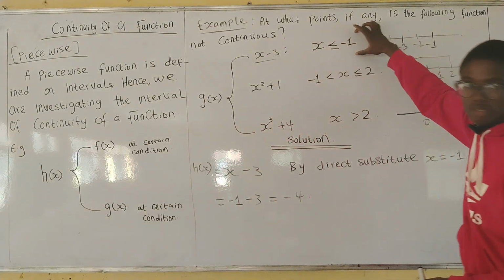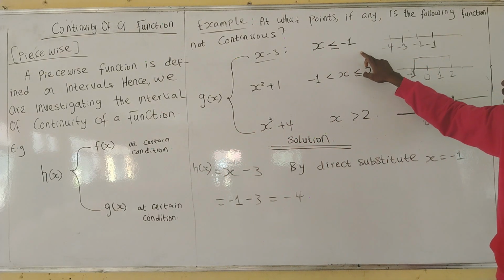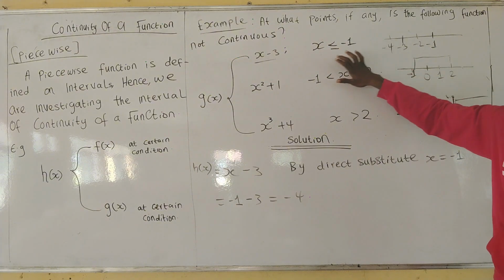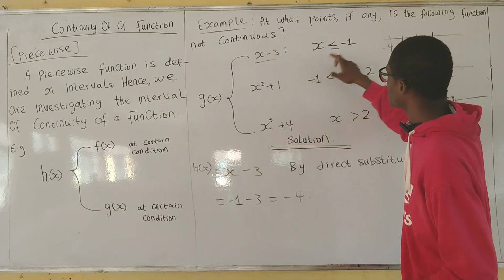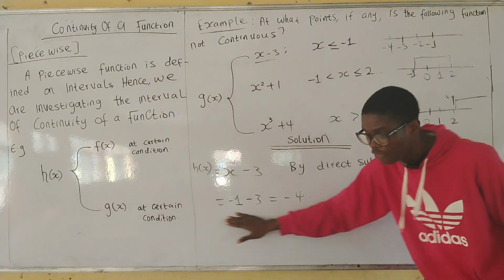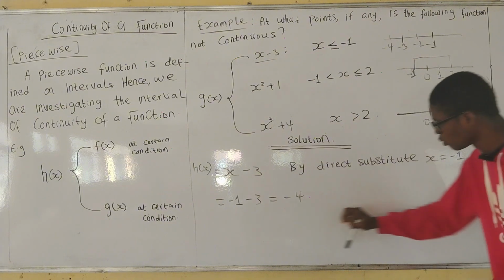You know, it's just like this: x less than or equal to minus 1. Do you know what it means? It means we are approaching minus 1. So it's saying we take the limit of this as x approaches minus 1. That's why we first directly substituted minus 1. Do you understand? So that's what you have done.